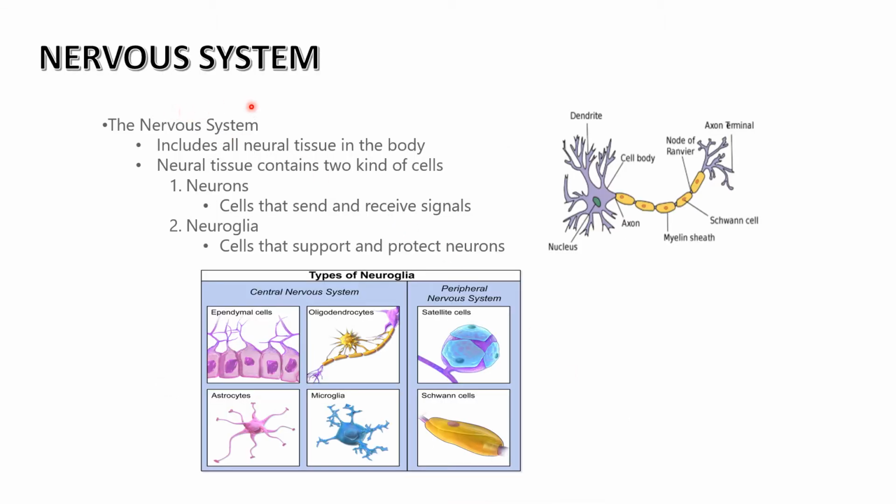So the nervous system includes all the neural tissues in the body. The neural tissues contain two kinds of cells. First one is the neuron or nerve cell. This cell receives and sends the signals, and the neuroglia, this cell supports and protects the neurons. So these are the different types of neuroglia. Now we'll study in detail about the neuron.